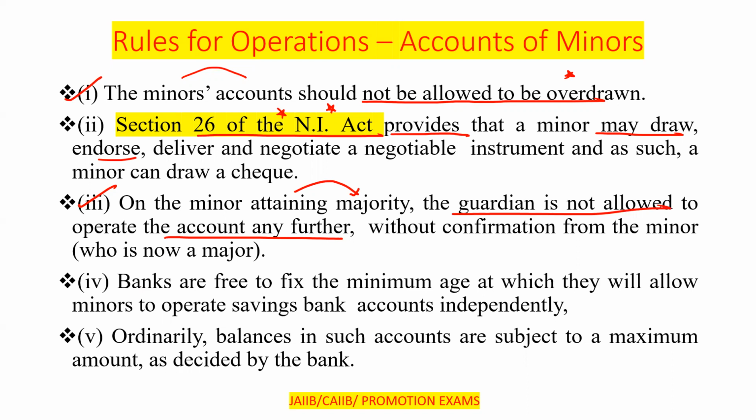Next one, banks are free to fix a minimum age at which they will allow the minor to operate the savings bank account independently. Clear? Generally, it will be 10 years. Above 10 years, they will give the flexibility that the minor can operate the account independently.